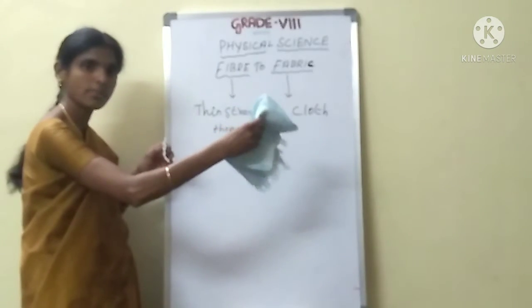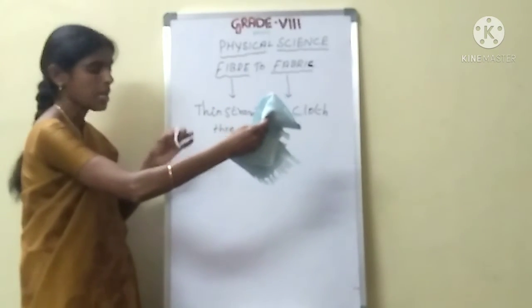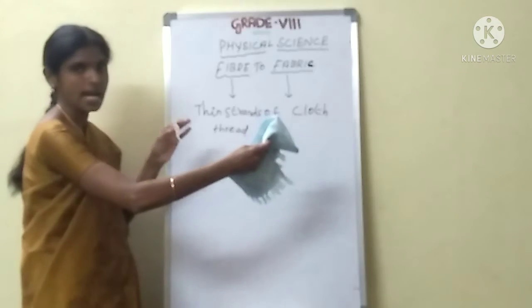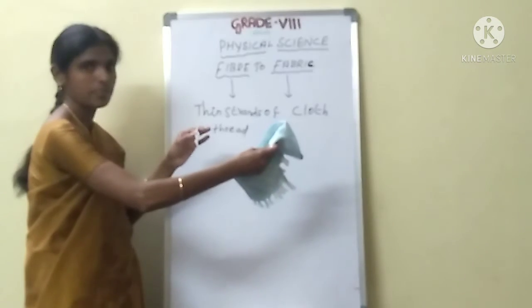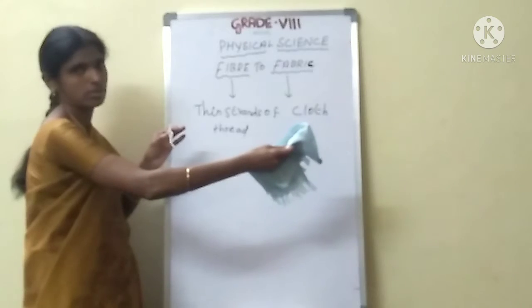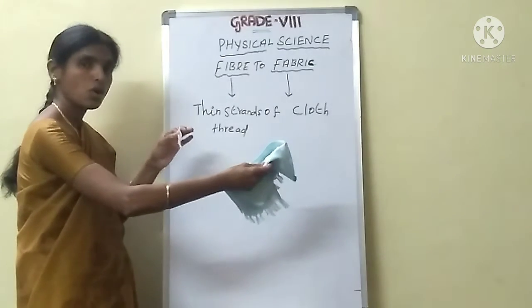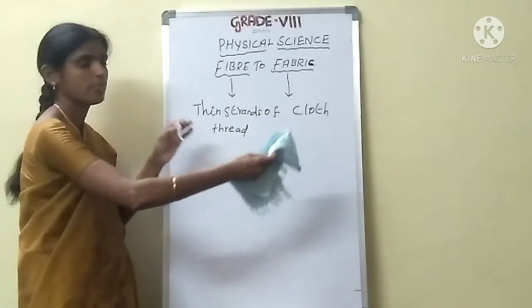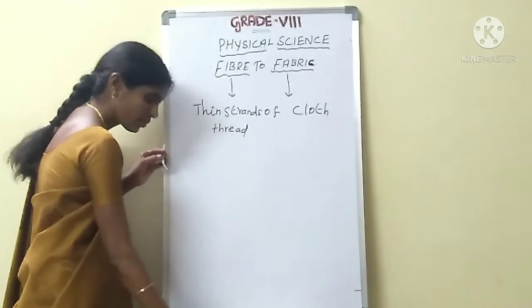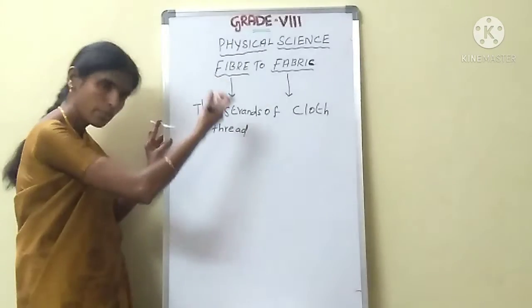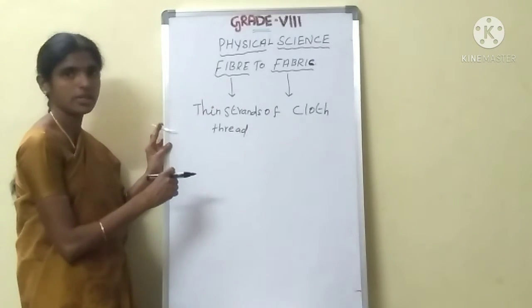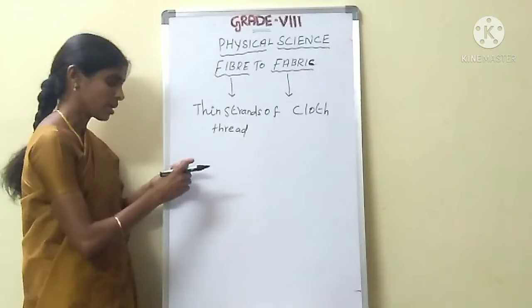Many small thin threads make a cloth. Then to make a cloth, many processes are there. Are you clear? Okay. Come to the point.